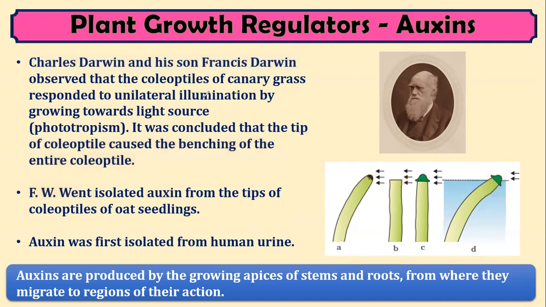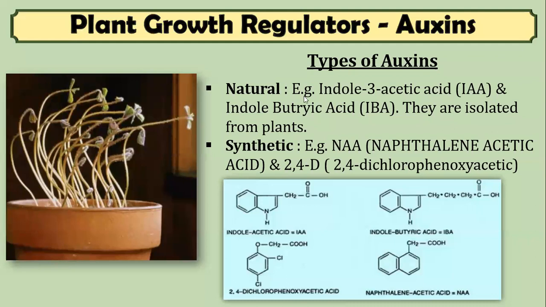And now what we are going to discuss is the various types of auxins. There are two basic types of auxin, that is natural as well as synthetic. Natural auxins, the examples are indole 3-acetic acid or IAA, and indole butyric acid or IBA, and these two types of natural auxins were first isolated from plants.